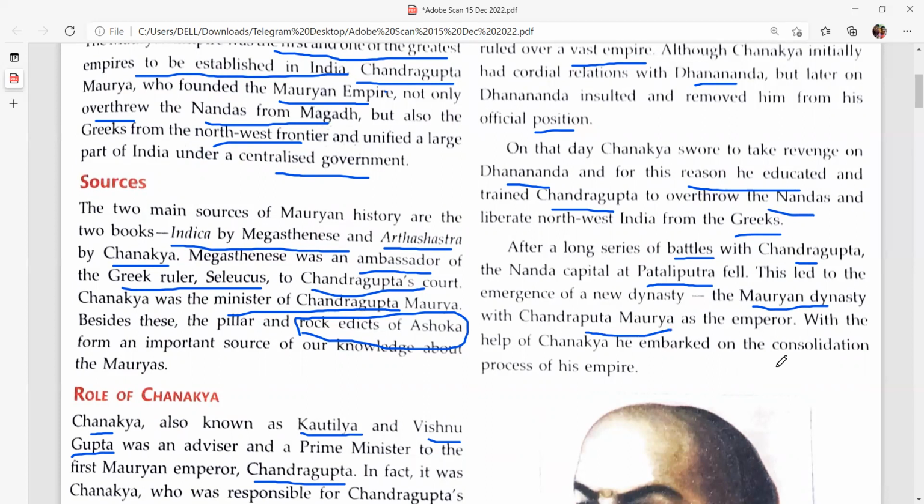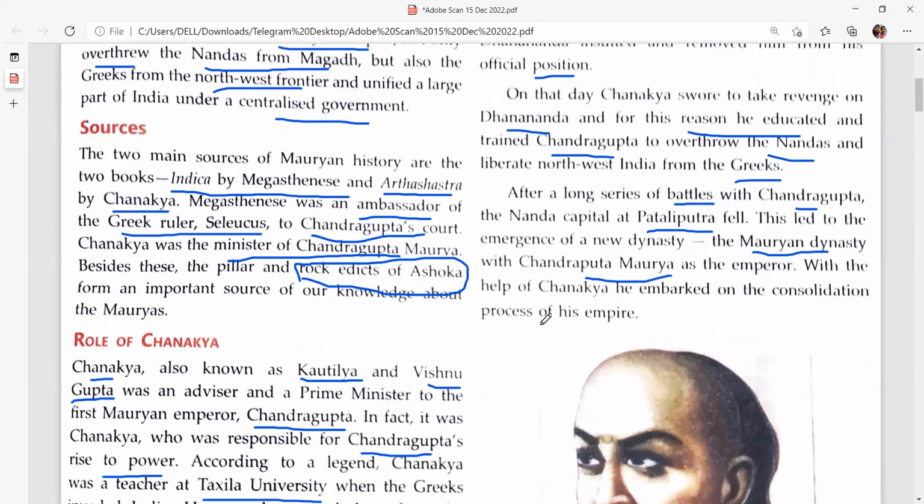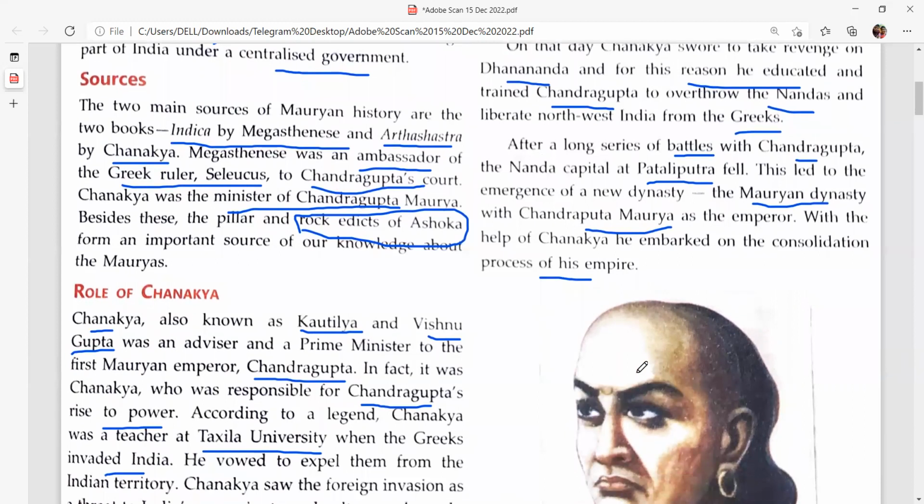With the help of Chanakya, he embarked on the consolidation process of the empire. He tried to develop his empire. He tried to listen to the needs of his people and tried to impose good rules, regulations and laws in his empire with the help of his prime minister Chanakya.